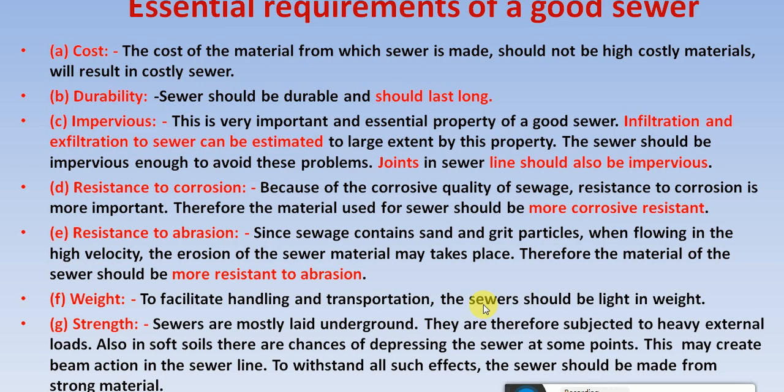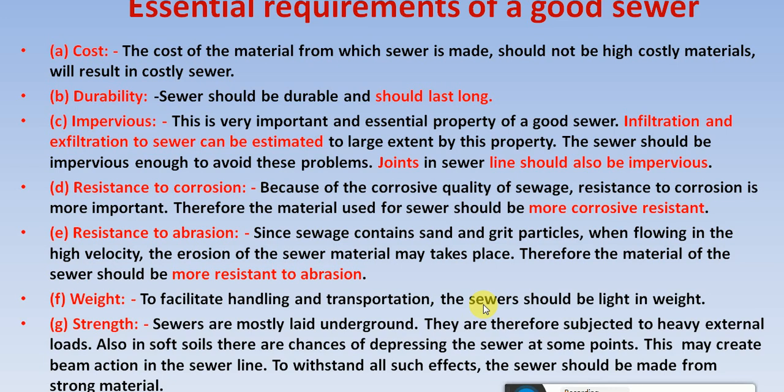abrasion. Okay, like we have discussed, the wastewater contains 99.9% water and 0.1% solids. So those solids may be organic or inorganic in nature. The inorganic nature contains sand and grit particles.